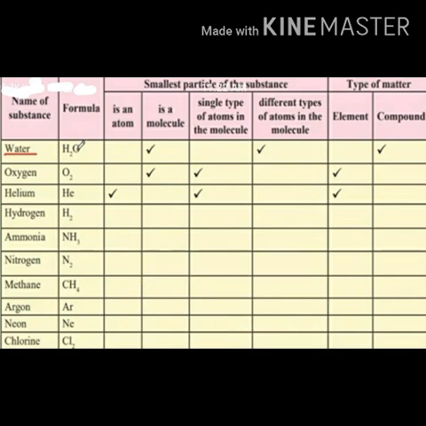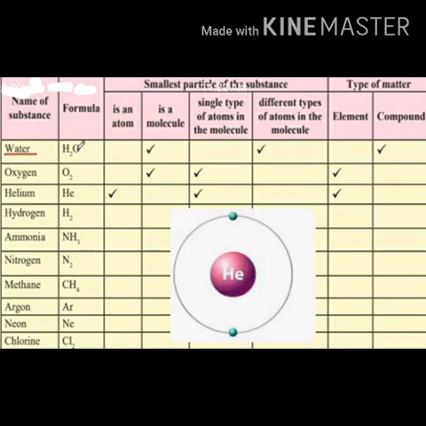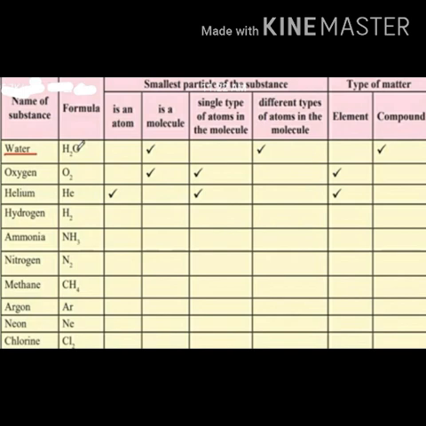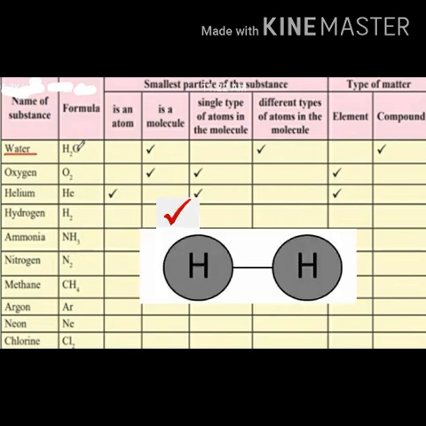Third substance is helium. Its formula is He, and helium is not a molecule, it is an atom because it contains only one helium atom. There is a single type of atom in helium and helium is an element. Number 4, hydrogen. Its formula is H2. Hydrogen is a molecule because here two hydrogen atoms are chemically bonded to each other. In hydrogen only a single type of atom is there, that is two hydrogen atoms, and hydrogen is an element.